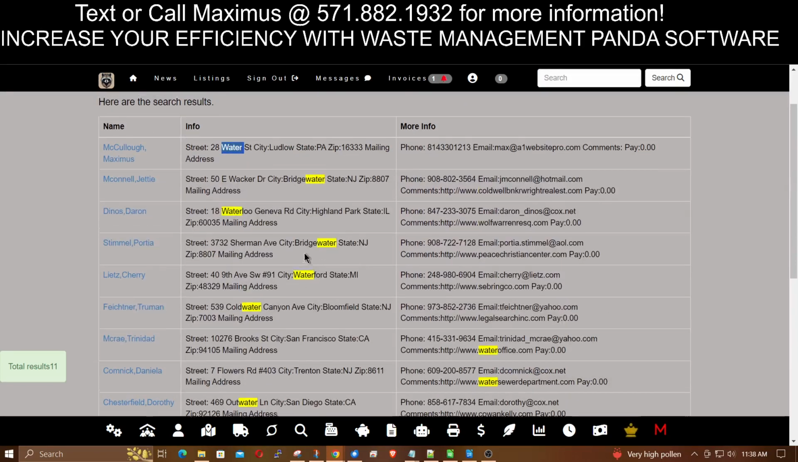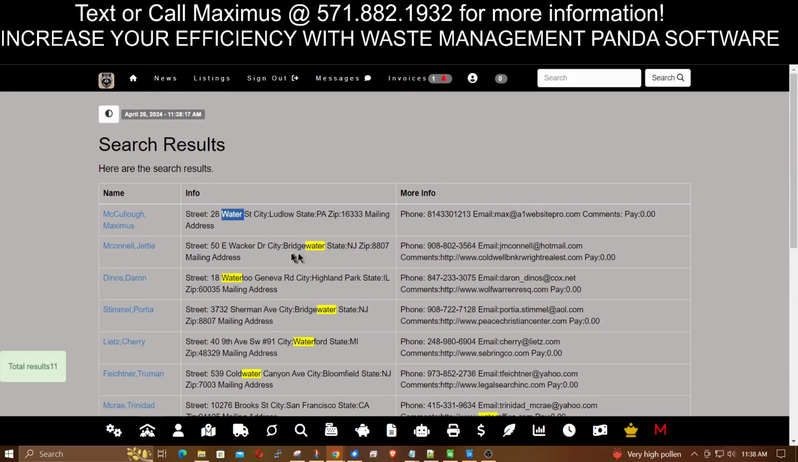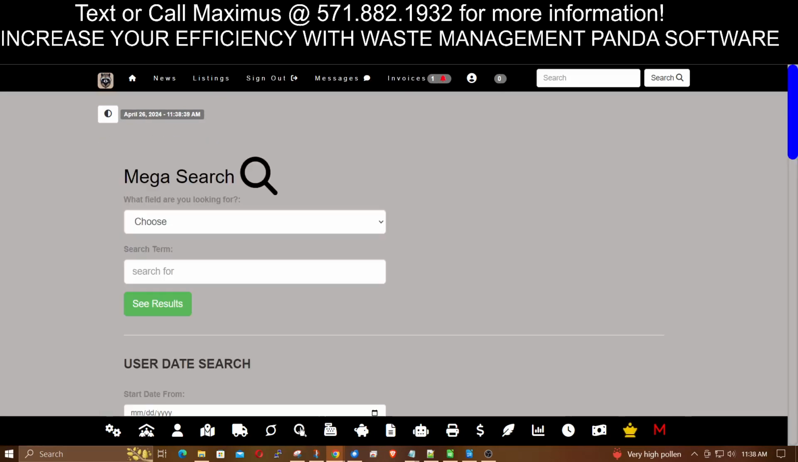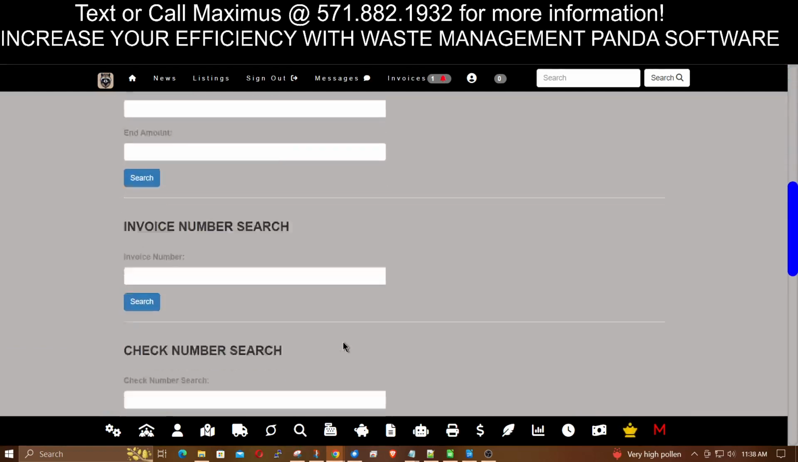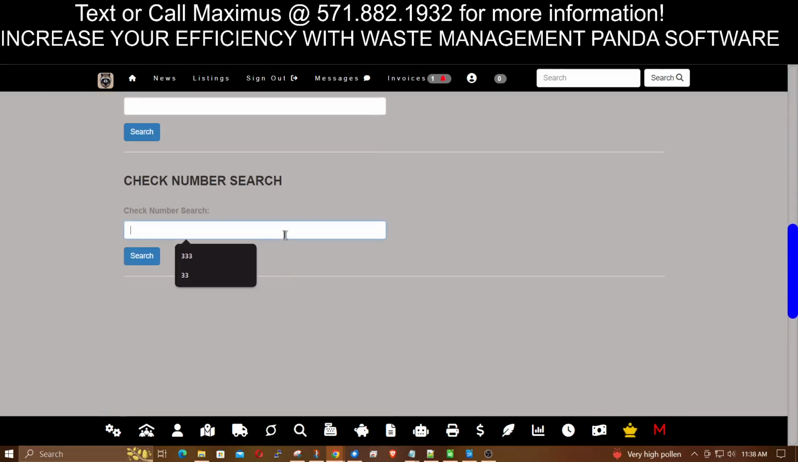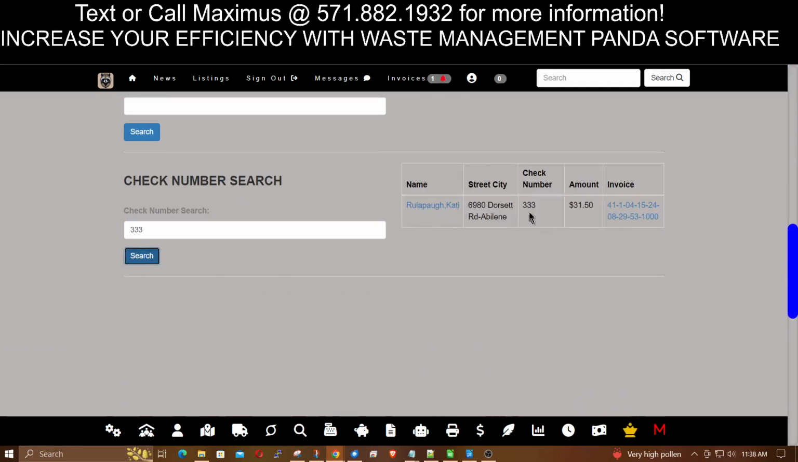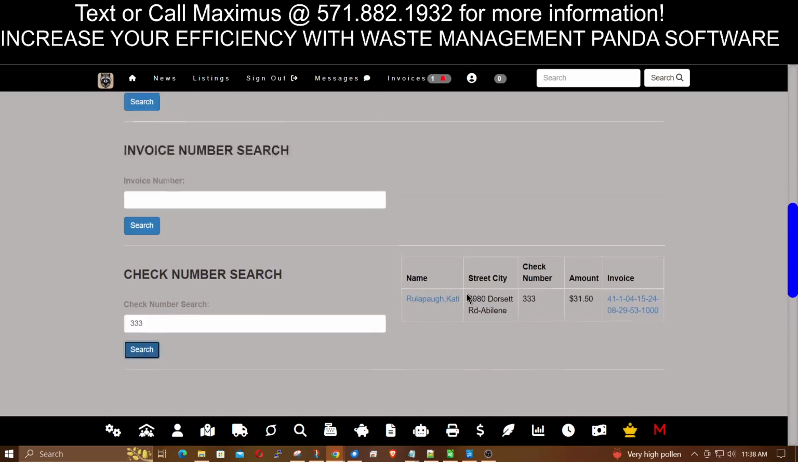But now let's say that you were looking for a check number or something like that. Well, within the 2 click solution, there's this mega search. So this would be 1 click. And then if you scroll down here, maybe you're looking for a check number, maybe it's 333. Just click that and there it is. Your check number's 333 from this fellow right here who paid.